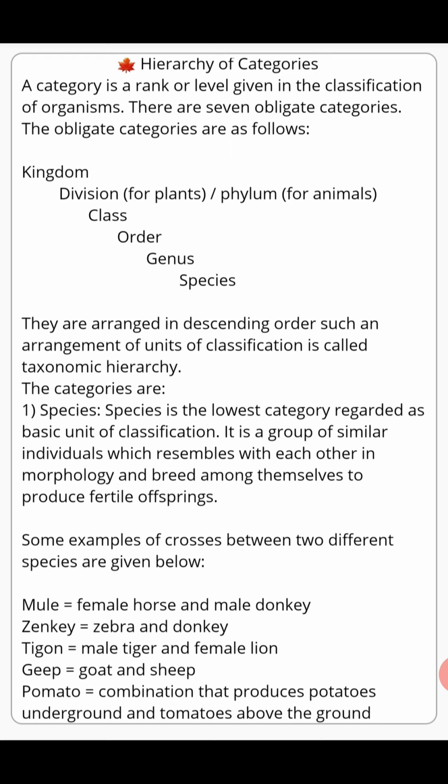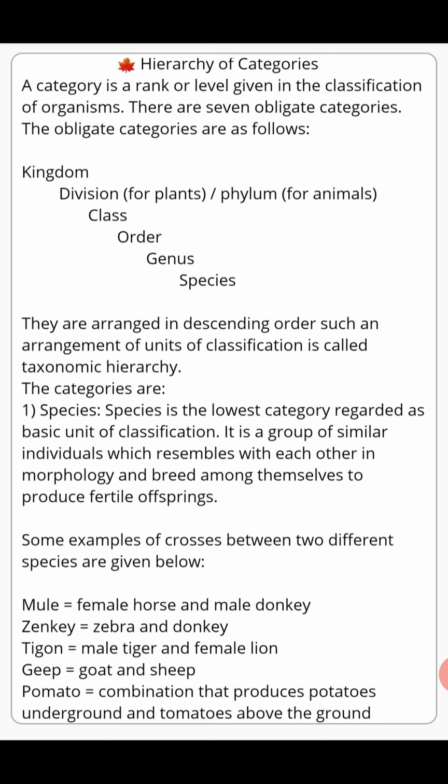Similarly, now let's talk about some different species that can also breed between themselves. I mean to say that living organisms which are of the same species can interbreed between themselves. Interbreed means they can reproduce between themselves. But some living organisms which are of different species can also breed between themselves.